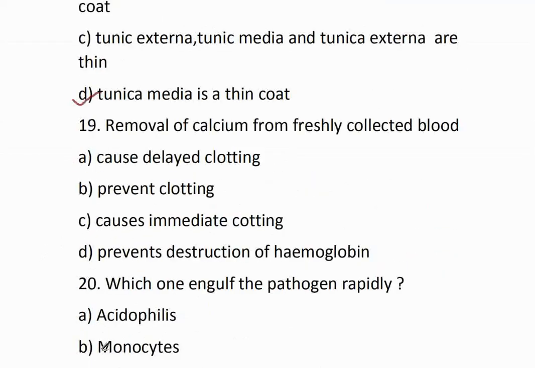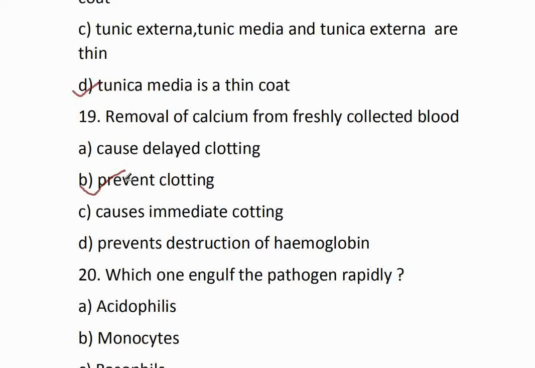Question number 19. Removal of calcium from freshly collected blood. Option A, causes delayed clotting. Option B, prevents clotting. Option C, causes immediate clotting. Option D, destruction of hemoglobin. The correct option is option B, prevents clotting.